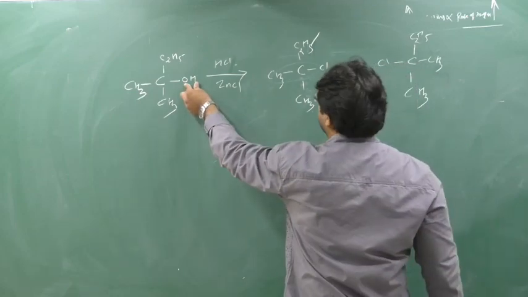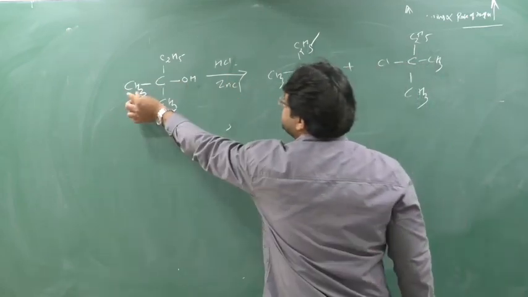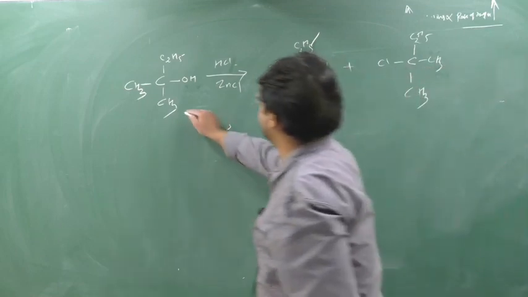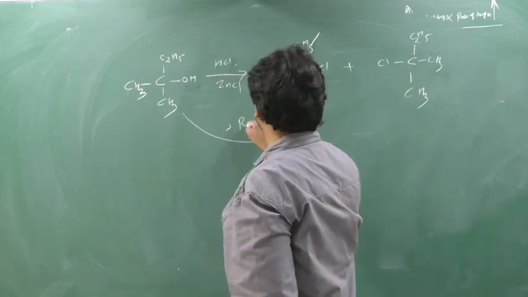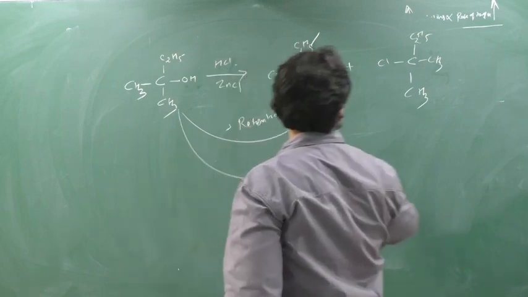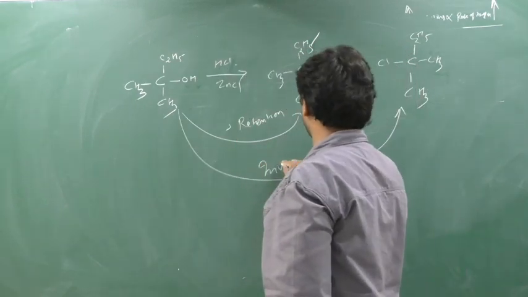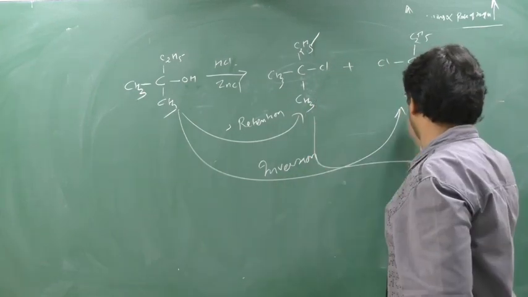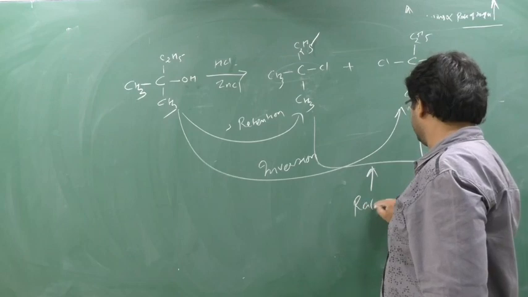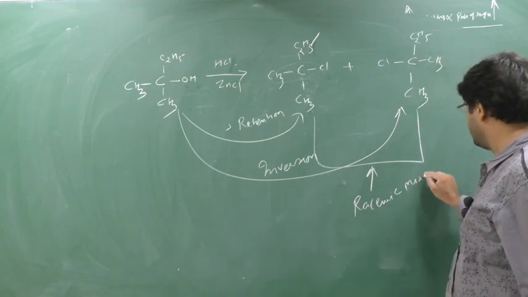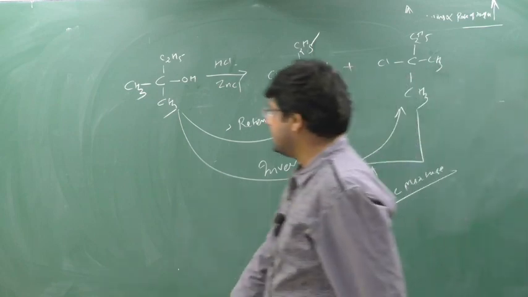If OH is here, Cl will come here. If OH is there, Cl will come here. So there are two possibilities. Clear this part? So I will call this retention, and this I will call inversion. This whole thing you know, yes or no? So this is retention and this is inversion, or I can say these two will form a racemic mixture, dextro and levo. I hope you understood, no? Racemic mixture.